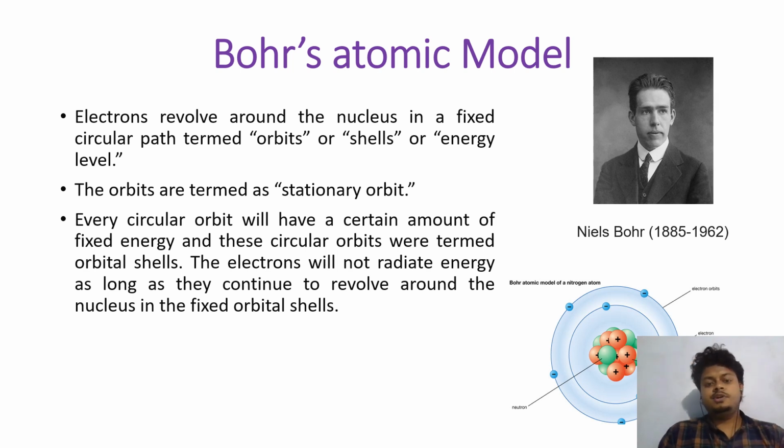Every circular orbit will have a certain amount of fixed energy, and these circular orbits are termed as orbital shells. The electron will not radiate energy as long as it continues to revolve around the nucleus in the fixed orbital shells. So these are the key assumptions Niels Bohr made.